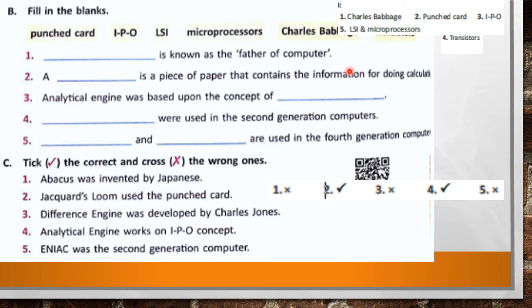Dash and dash are used in fourth generation computers. LSI and microprocessor. So right here, LSI and microprocessor. This is part number B. Let's move toward part number C.